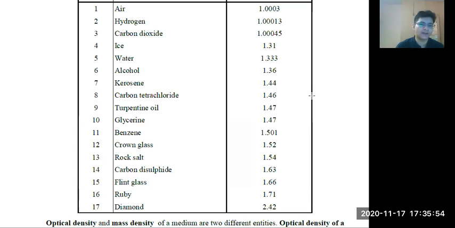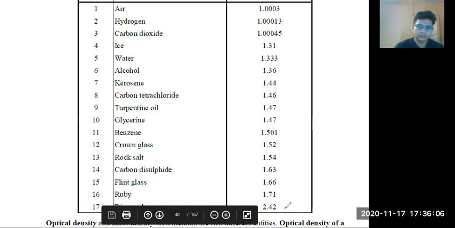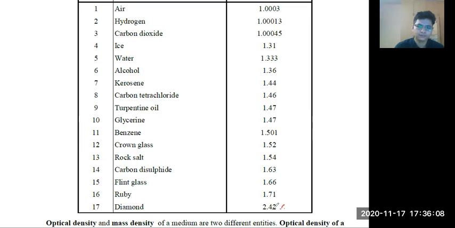Obviously there might be something which has more refractive index than diamond, but this is basically the substances which we generally know. Diamond has very high refractive index, and diamond also shines a lot, right?